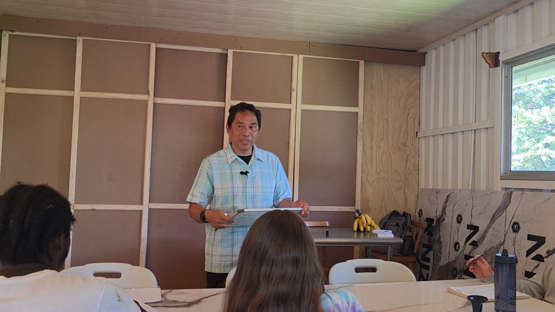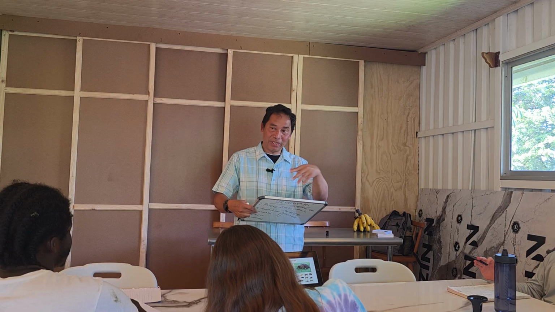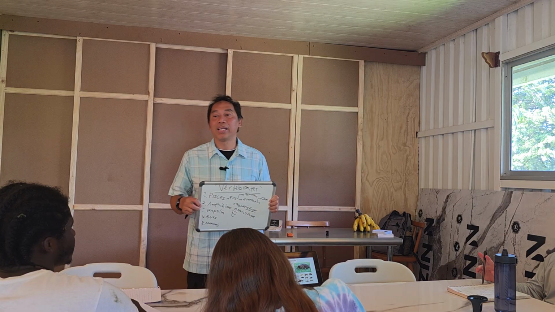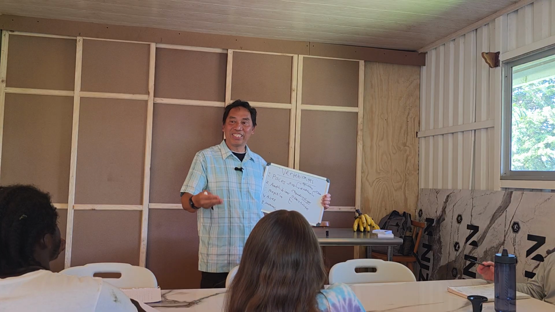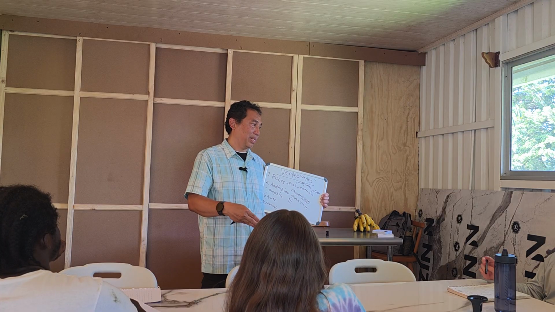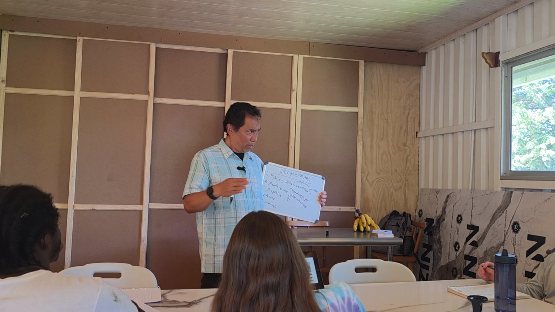What do you call that pocket? Belly pocket. Example? Kangaroo. They have the belly pouch to carry the baby. Why? Because the baby gets born, but it's not mature yet. They still need mom.